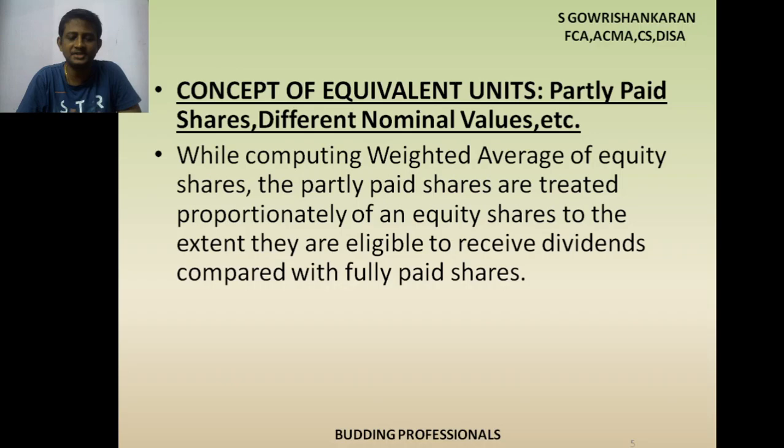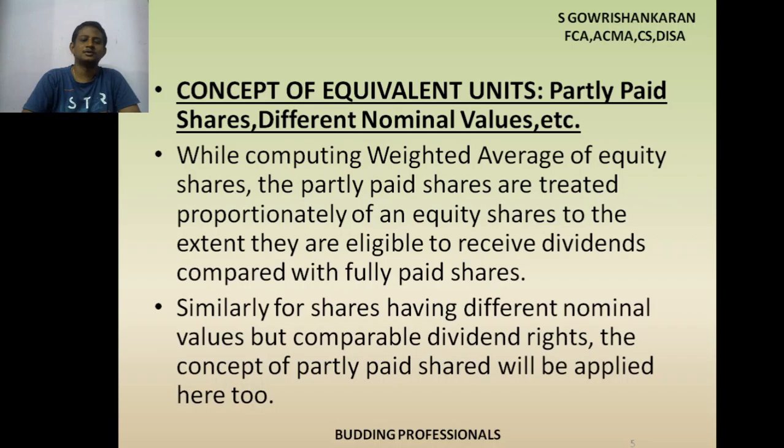Say for example fully paid shareholders are receiving 10 rupees earnings, then partly paid up shares are eligible for only 5 rupees because they paid only half of the amount. This we have to arrive at by formula.